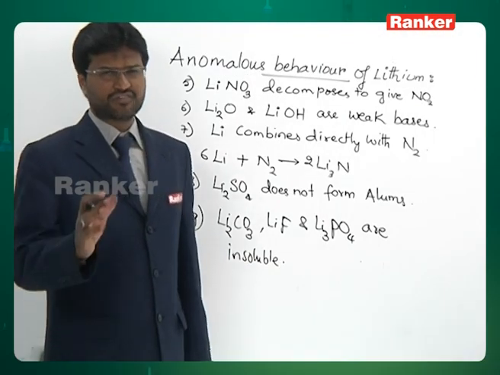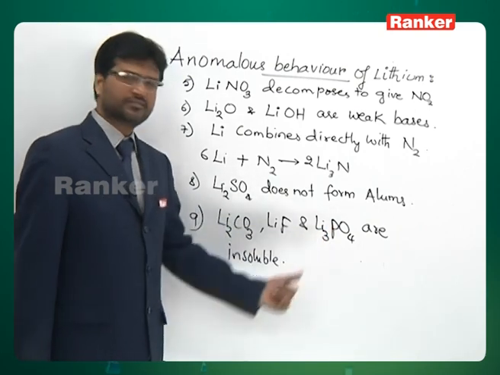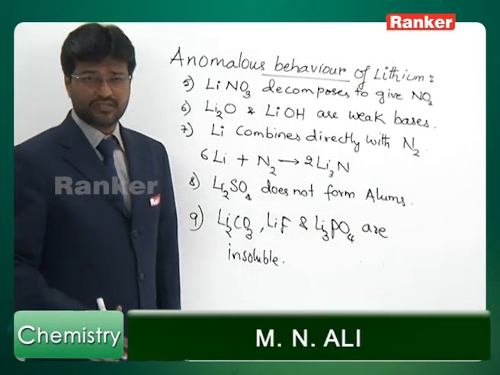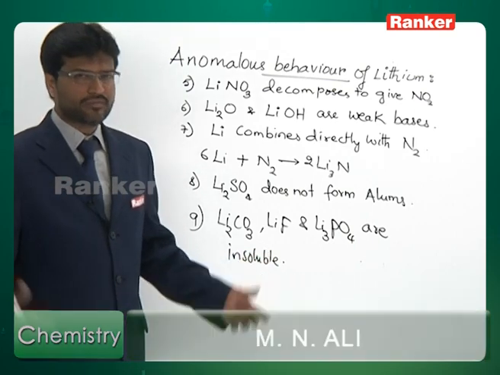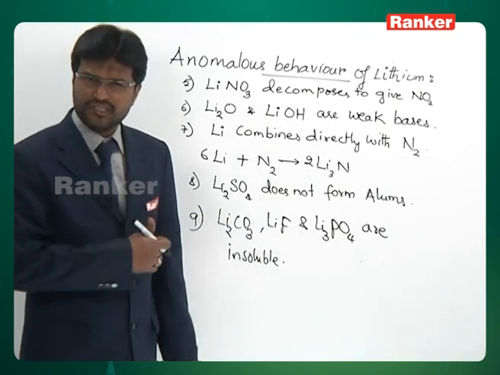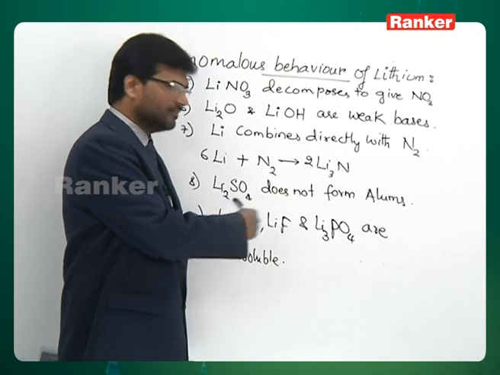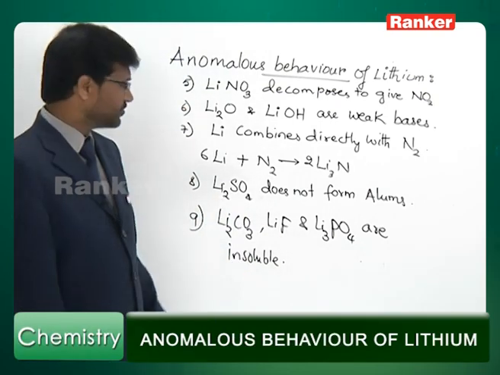Most of the alkali metal salts are soluble in water. These 3 salts of lithium are insoluble. These are the exceptions, and the exceptions belong to lithium. Corresponding salts of other alkali metals are all soluble.